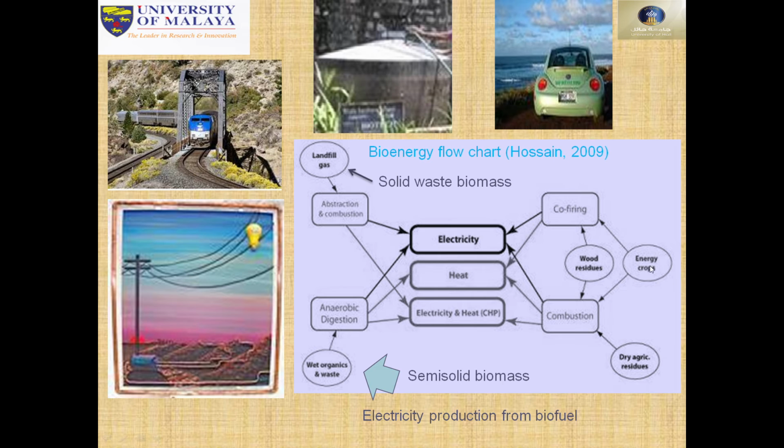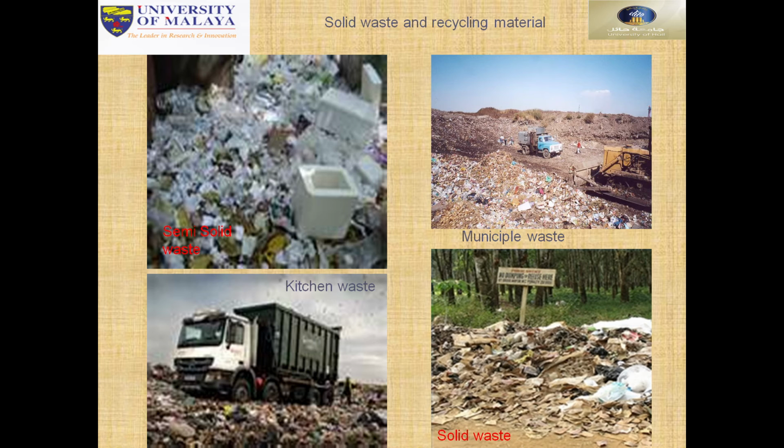And this is the energy production, energy crops, and wood residue from combustion. Electricity production from biofuels. Also, now biodiesel is running in the train.